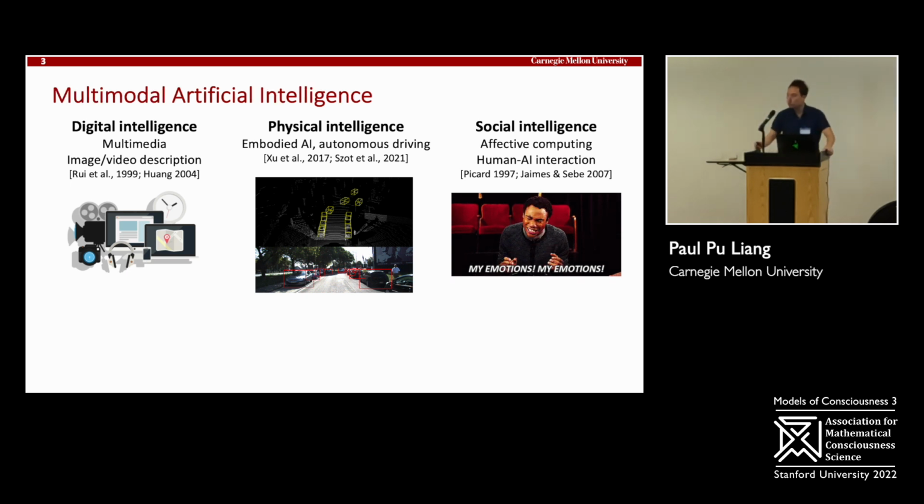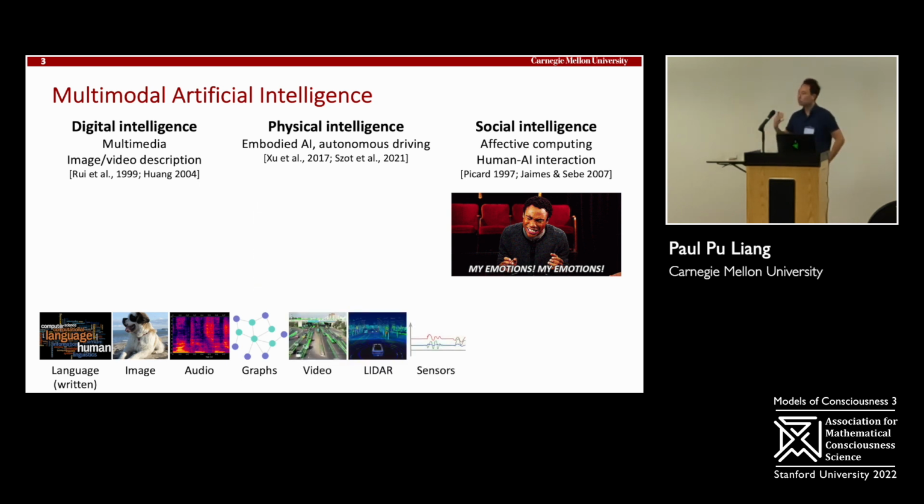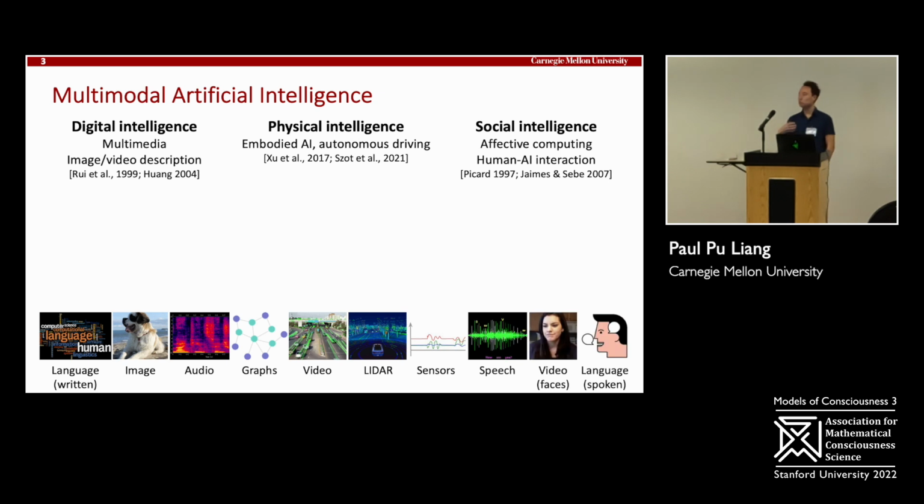And I stumbled upon this area called multimodal AI about 5 years ago, that became my PhD. And it's a really crucial area because all these different types of intelligence require some form of multimodality. Understanding digital intelligence requires us to understand human written language, images, audios, and graphs on the internet. Understanding physical intelligence requires these AI agents to understand real-world physical sensors like videos, LiDARs, and high-frequency sensors. And in social intelligence, it requires AI to understand human speech, human gestures, and human language.